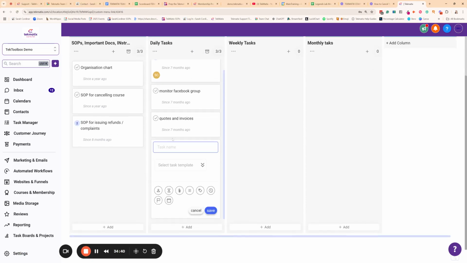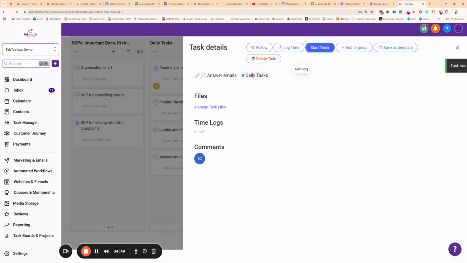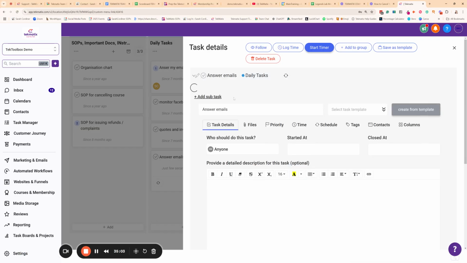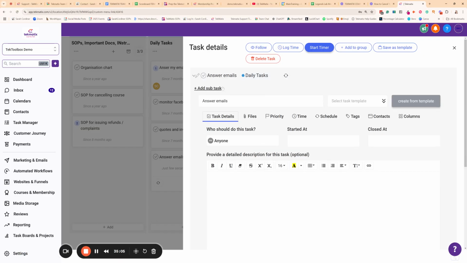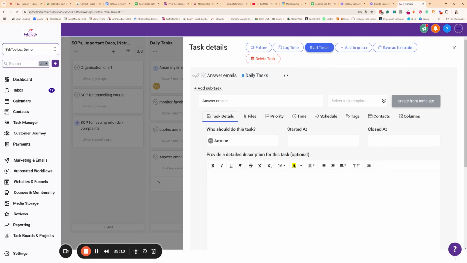So I can have in here maybe a task, you need to answer emails, okay, press save. And now if you click on that card, you can go in and choose, for instance, the frequency that this needs to be done. Maybe that's a daily task and it needs to be done by, let's say, 3 p.m. every single day, set up schedule. And then in the edit section here, you can add in subtasks. You can assign it to a particular person. There's so much stuff you can do in here.